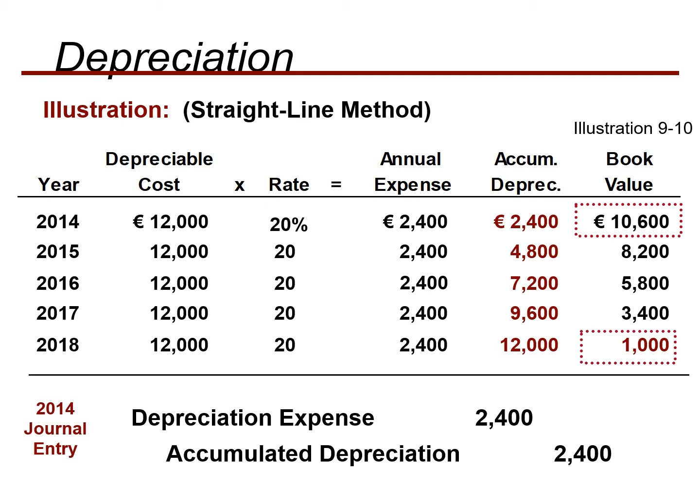And as we know, the journal entry, or it's not a journal entry, it's actually an adjusting entry, is depreciation expense debit and accumulated depreciation credit, and this is done at the end of each period. At the end of December 31st, if your financial year ends on December 31st, you will make this entry: depreciation expense debit and accumulated depreciation credit.